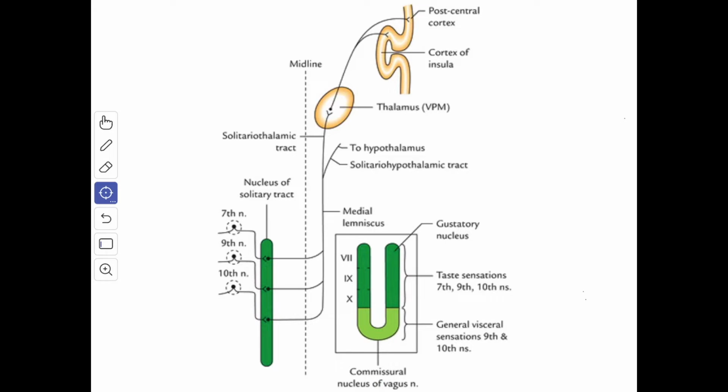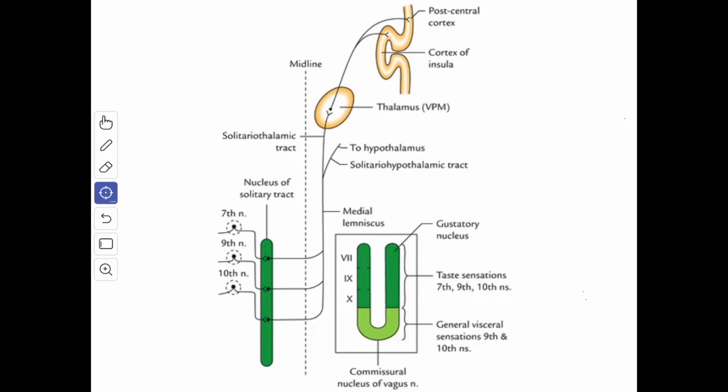Now you can see the rostral part. So the rostral portion of the nucleus is concerned with the taste sensation and it receives the special visceral afferent fibers from the facial, glossopharyngeal and the vagus nerve.